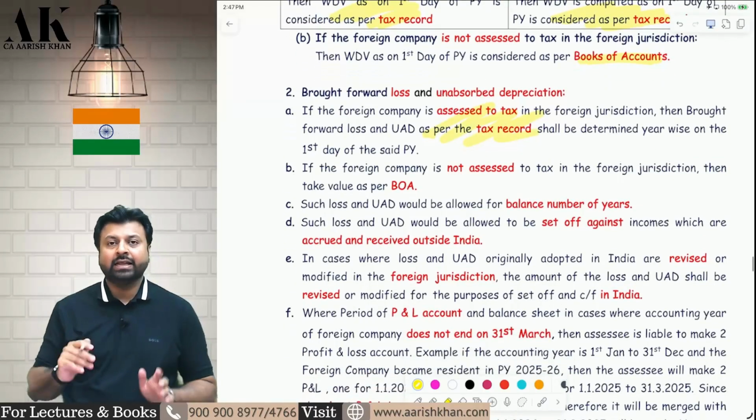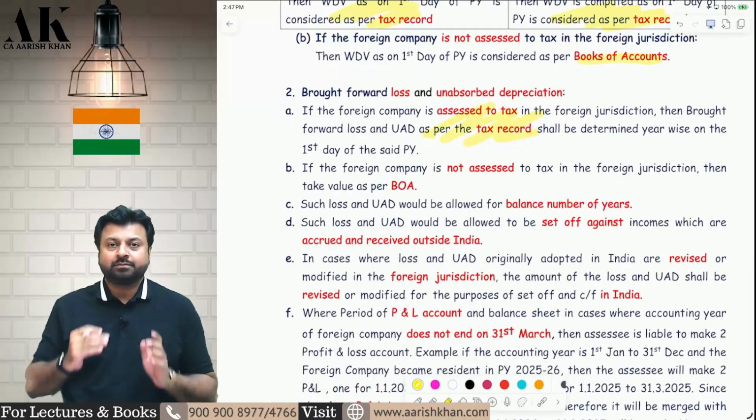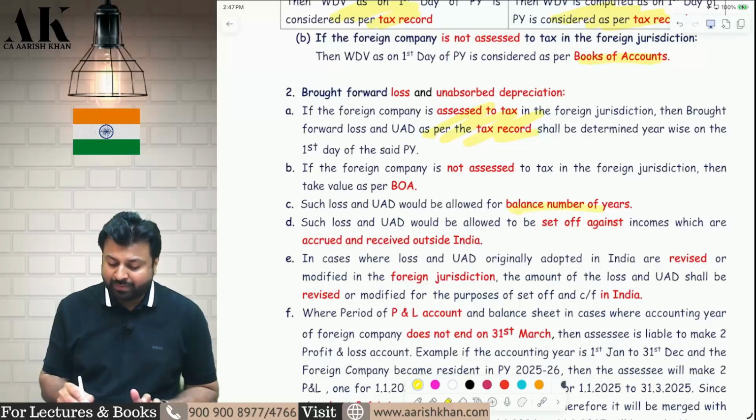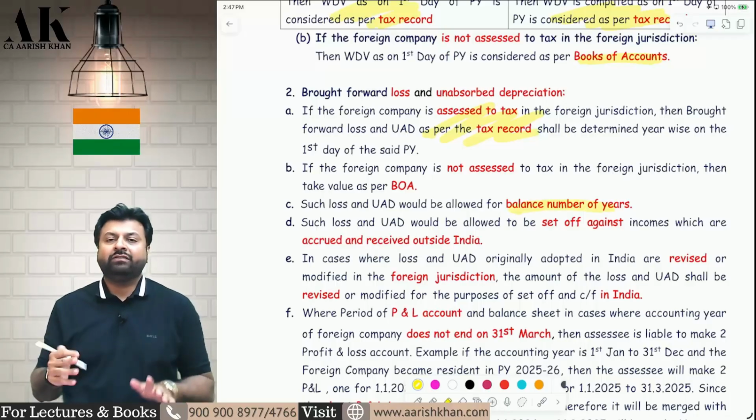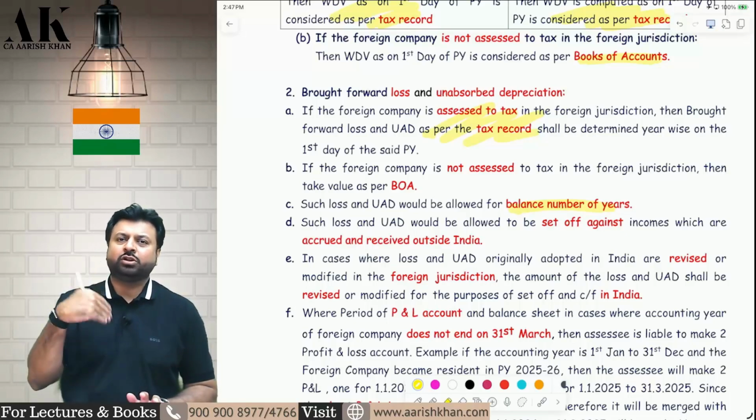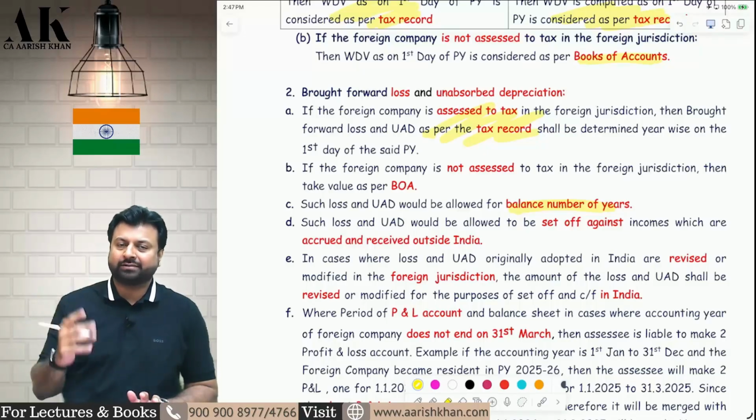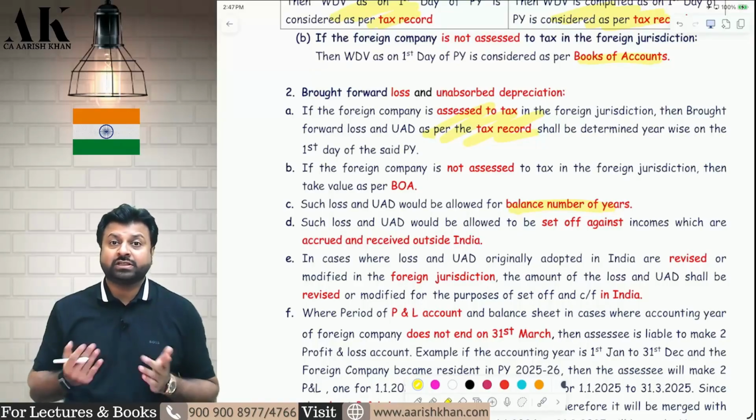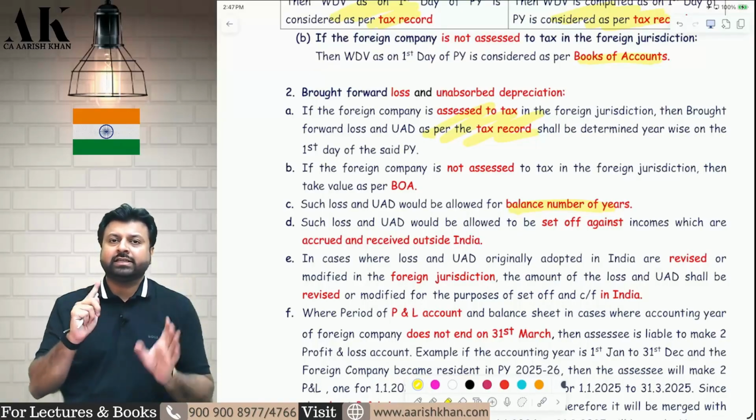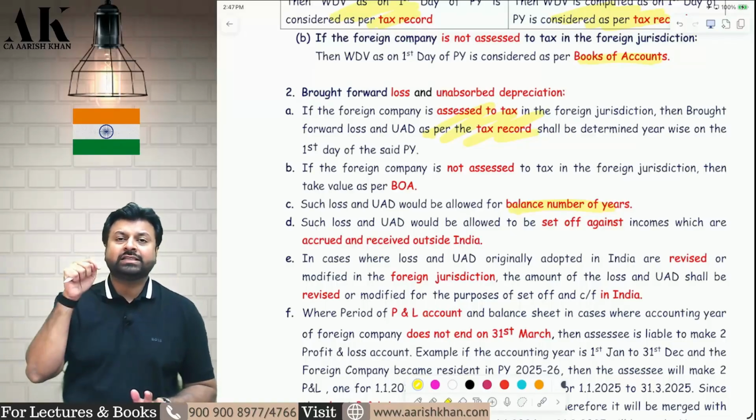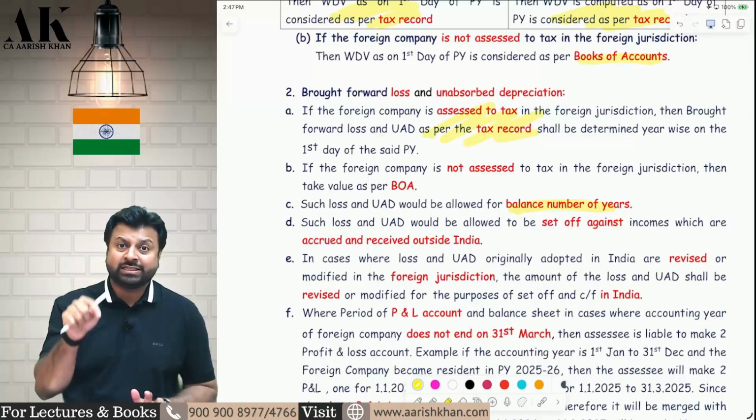Second, the losses will be allowed for how many years? Will it be allowed for another 8 years, another 4 years? No, it will be allowed for the balance number of years. Such loss and UAD will be allowed for the balance number of years. The loss will be allowed for the balance number of years, and for UAD there is no time limit. Obviously, we know that. Third condition, such losses and UAD can be set off against which income? It can only be set off against income which is accrued outside India or received outside India. It cannot be set off against income which is accrued in India or which is received in India.